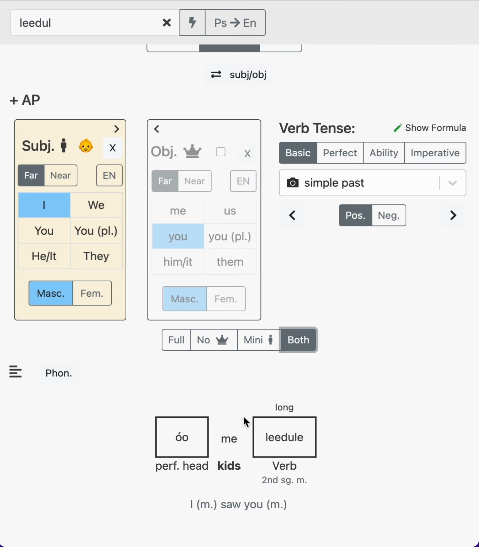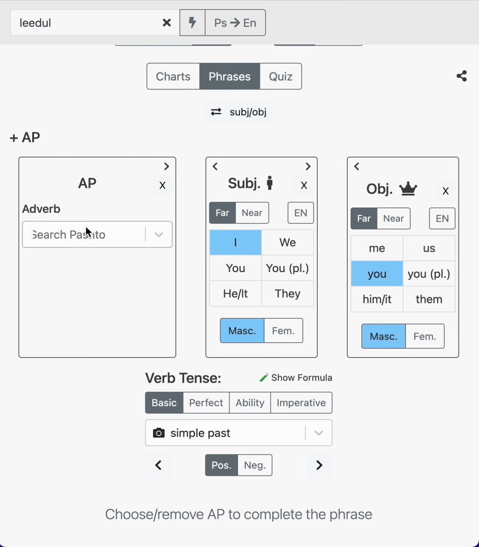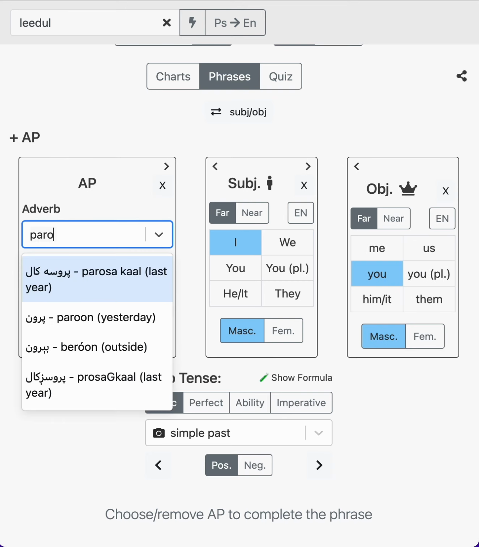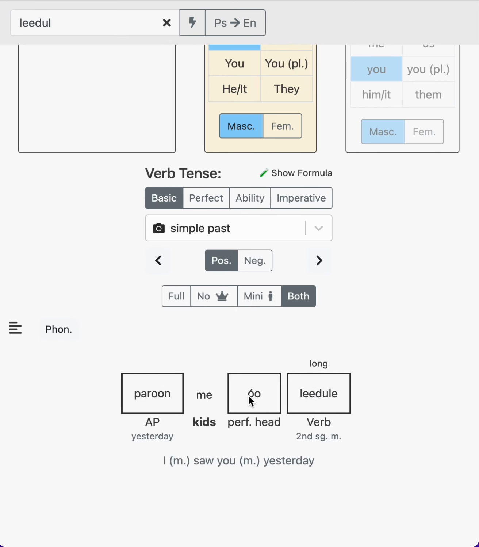So in this video, we're going to learn a little bit more about this kids section, about shrinking things, and some really, really cool things that happen with Pashto in this. The first thing to remember is that the kids section will change depending on what the blocks are in the sentence. If we were to add another thing in here, let's say yesterday, I saw you yesterday, then we have Parun me ulidele.